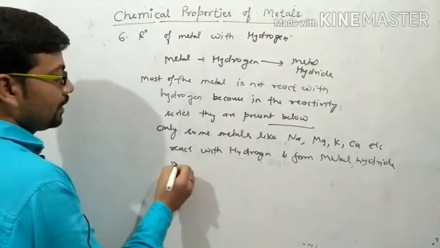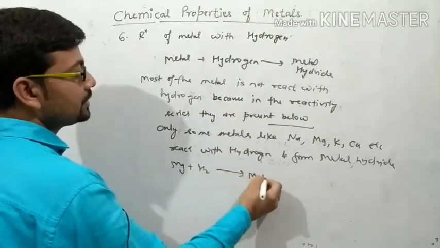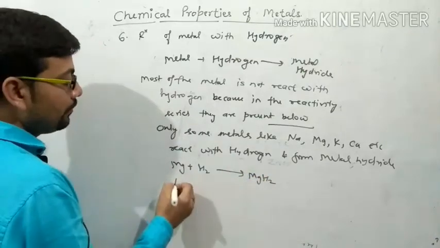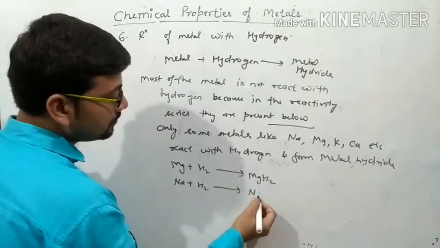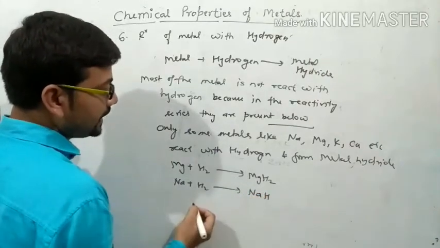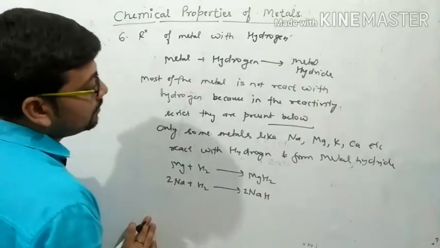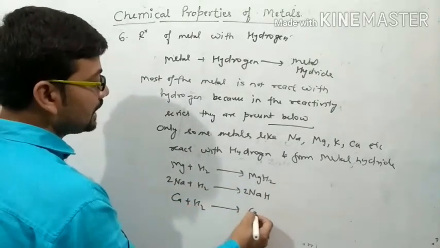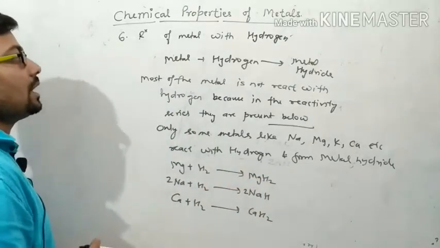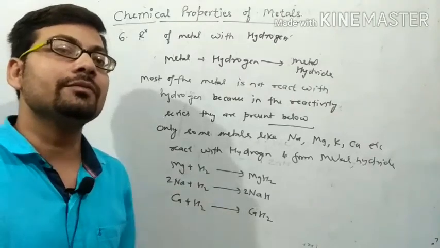As you know, when magnesium reacts with hydrogen, then it forms magnesium hydride. When sodium reacts with hydrogen, then it forms sodium hydride. When calcium reacts with hydrogen, then it forms calcium hydride. So this is the information regarding the chemical properties of metal.